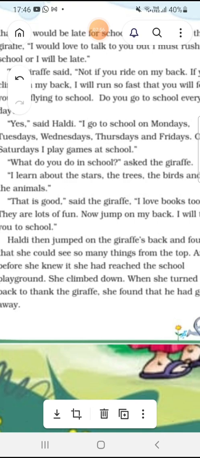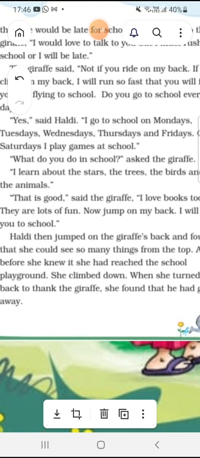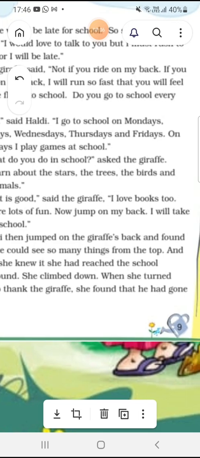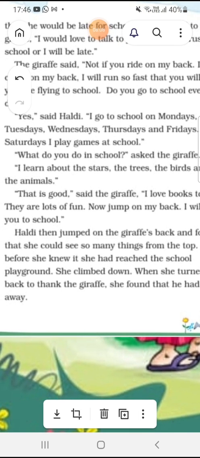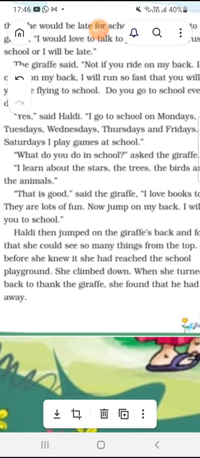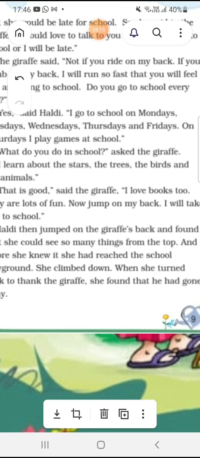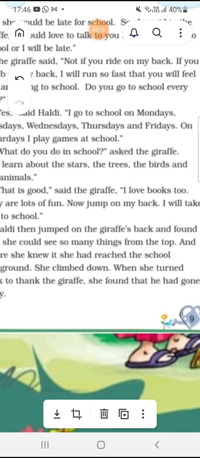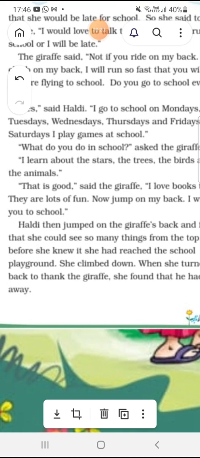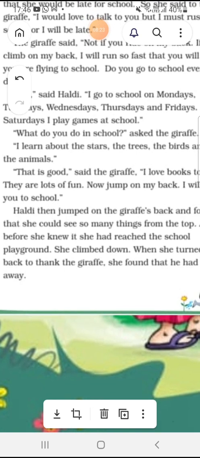"What do you do in school?" asked the giraffe. "What are the things that you do in school?" "I learn about the stars, the trees, the birds, and the animals." So Haldi said that she learns about the stars. You know, students, stars are there in the sky. She learns about the trees, birds, and the animals, as you learn different things in school.